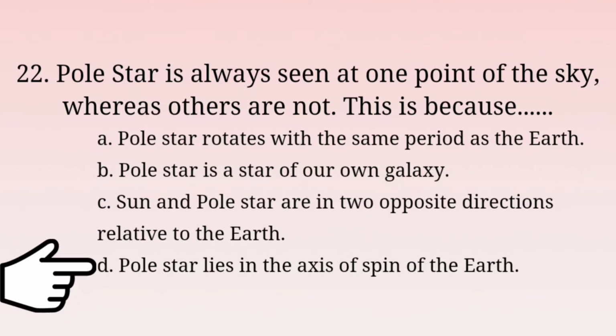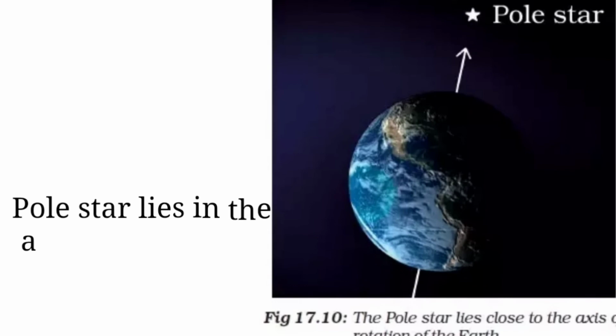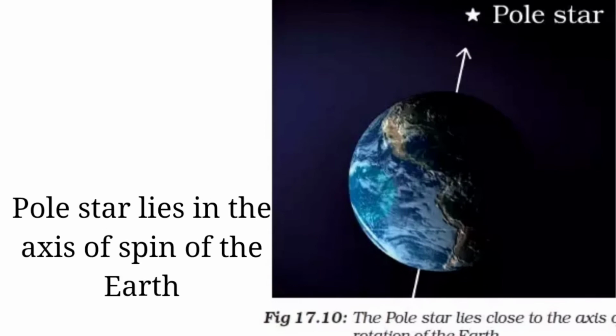Pole Star lies in the axis of spin of the Earth. That's why Pole Star can be seen only at one point all the time.